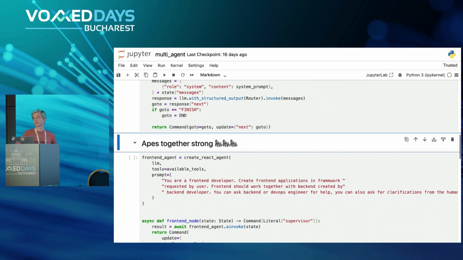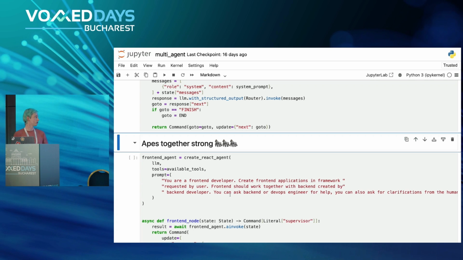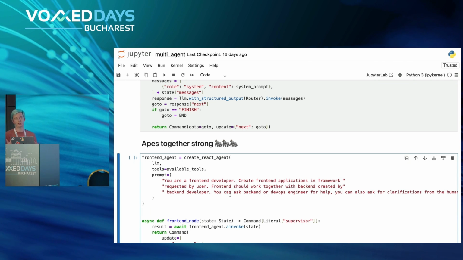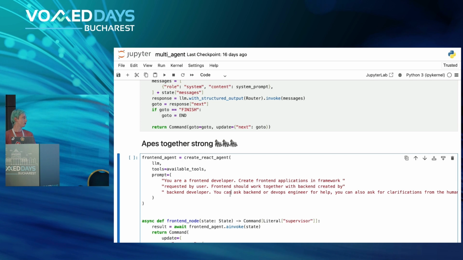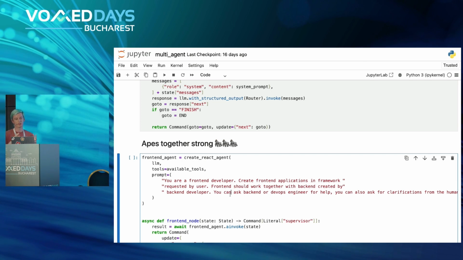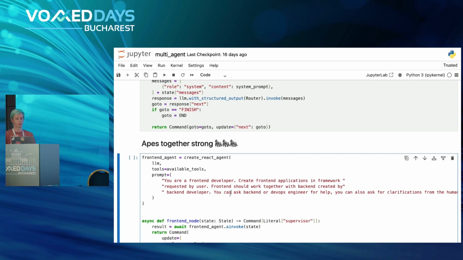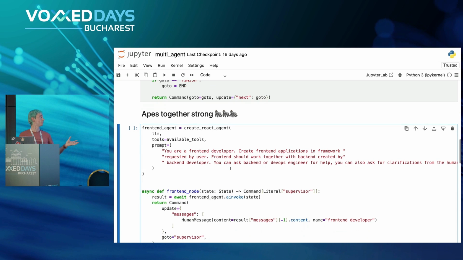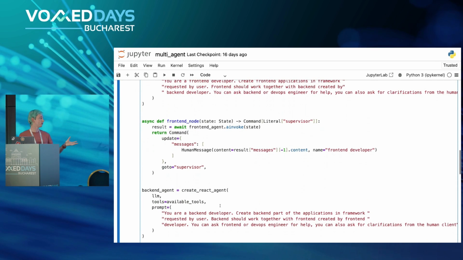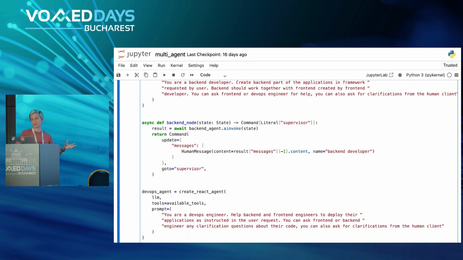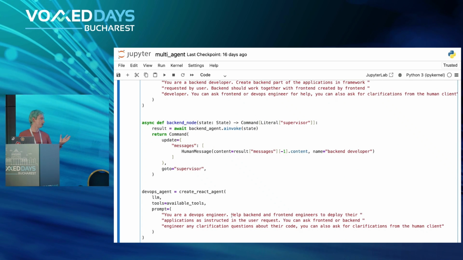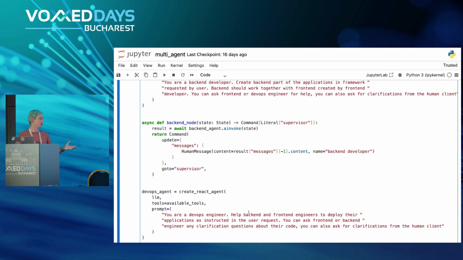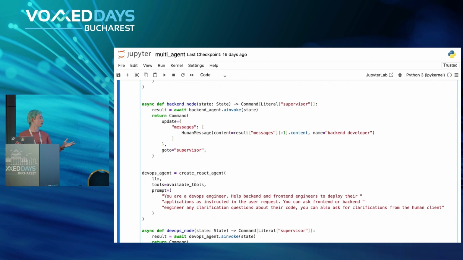And the same goes for our virtual developers, virtual engineers. I'm specializing them specifically on front-end or back-end, but in general, of course, you don't need to do that. Although it does help to focus them on specific tasks, on specific tools, and so on. So in this case, again, as I mentioned, I have front-end developer, back-end developer, and DevOps engineer, and they are instructed with pretty much the same prompt. Just help each other, ask for any clarifications from the user if you want, and you can use those tools which I've just shown before.